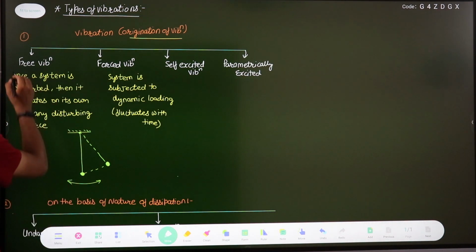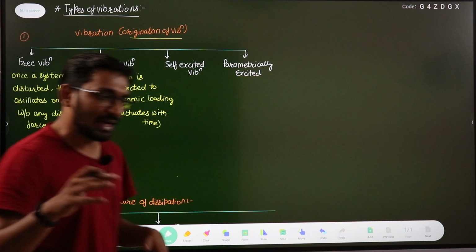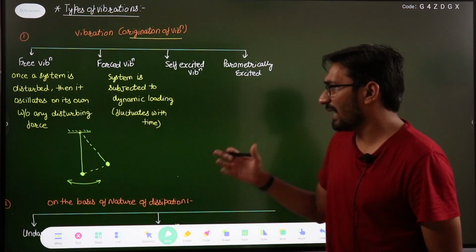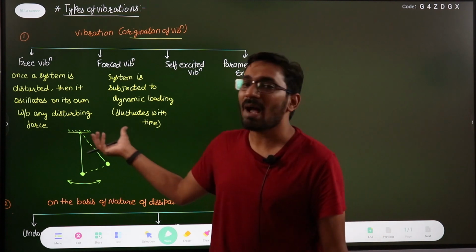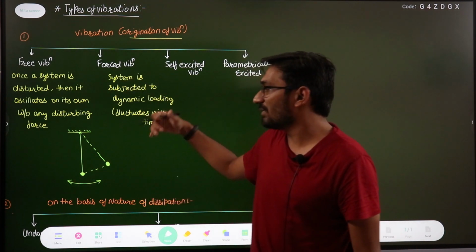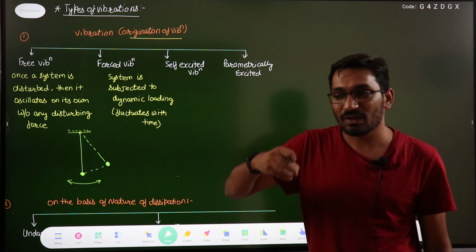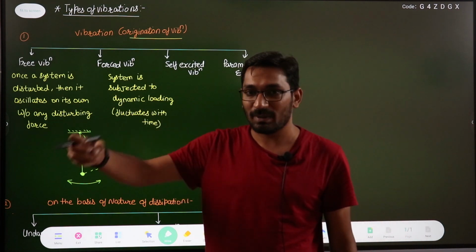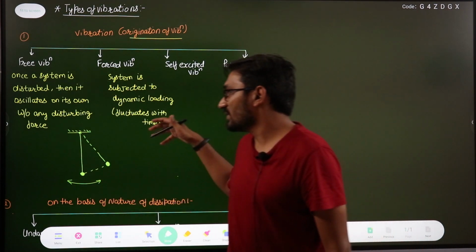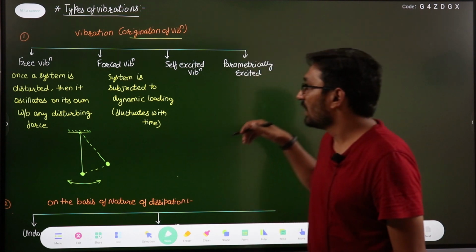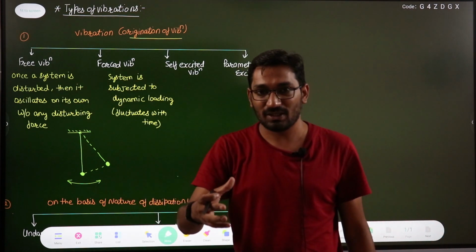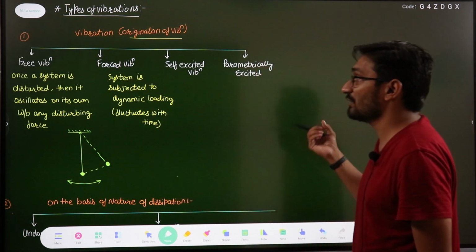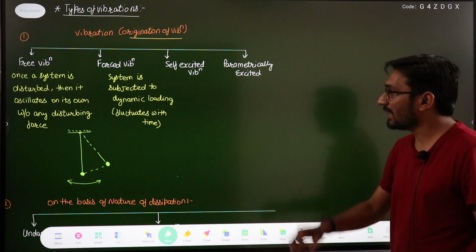Also, in free vibration, if you are not neglecting the friction, then it is known as free damped vibration. Free means there is no external force or disturbing force, and damped means that some friction is present. In forced vibration, we may consider the damping, we may consider the friction. So that vibration is forced damped vibration, right?